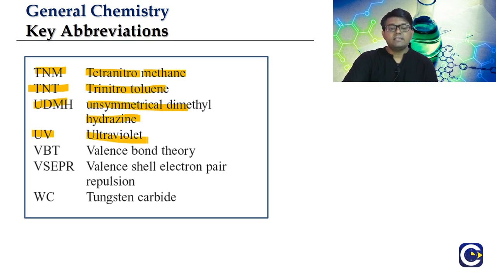Then we have UV rays, ultraviolet rays. VBT is valence bond theory. Then we have VSEPR, all these being related to chemical bonding, the valence shell electron pair repulsion theory. VSEPR represents valence shell electron pair repulsion. Then we have WC, tungsten carbide. W is the symbol for the element tungsten, so WC is tungsten carbide.